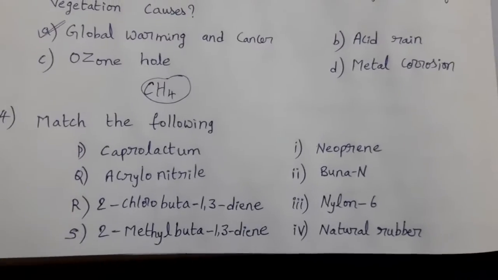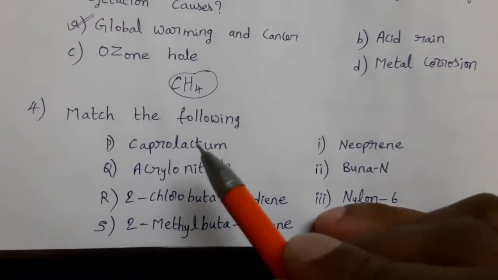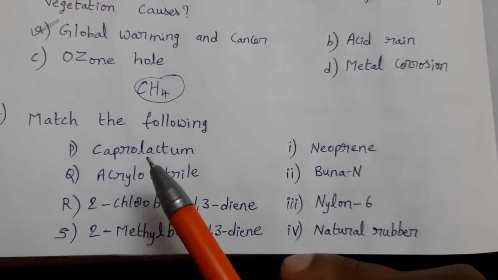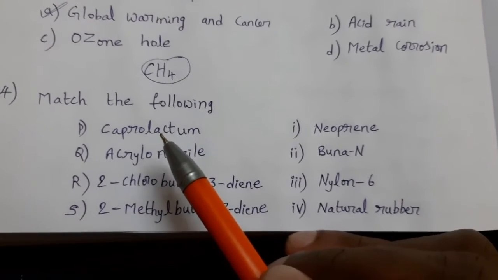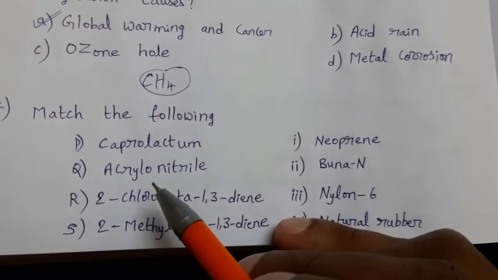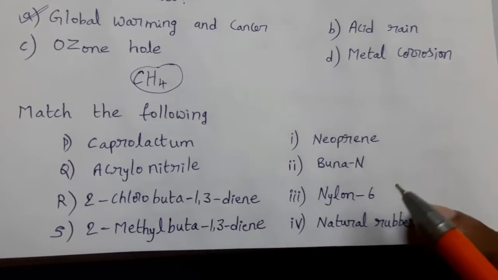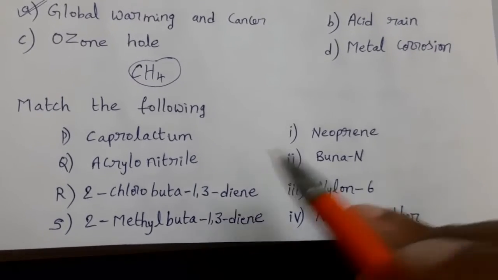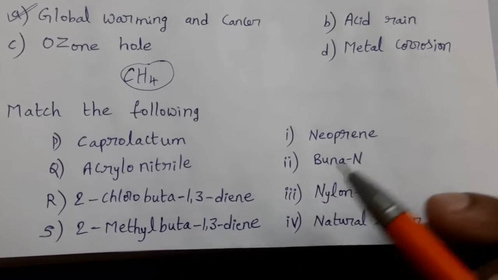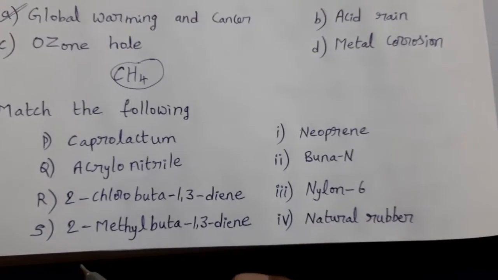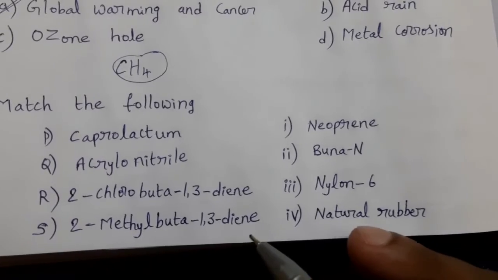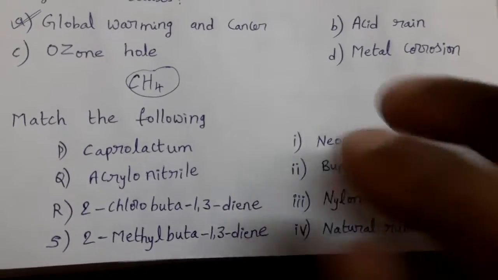Next, match the following. This side monomer names are given. This side polymer names are given. Caprolactam, it is the monomer of nylon 6. Acrylonitrile, it is the monomer of Buna-N. 2-chloro-buta-1,3-diene, it is the monomer of neoprene. 2-methyl-buta-1,3-diene, it is the monomer of natural rubber.